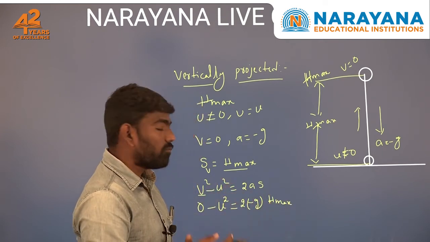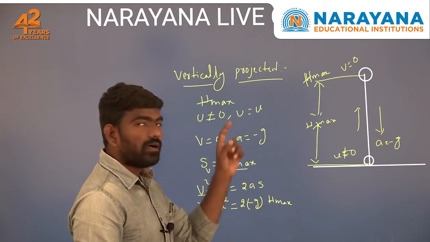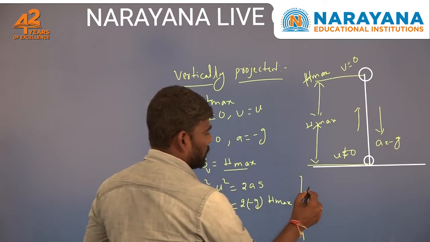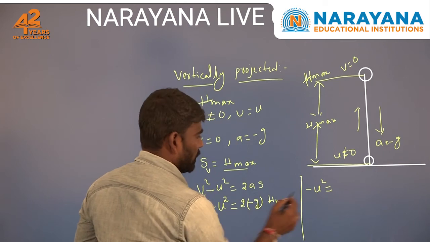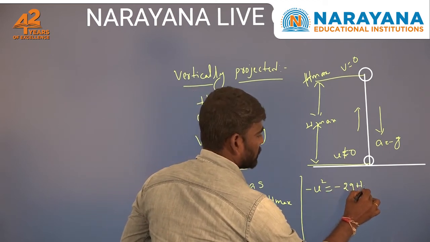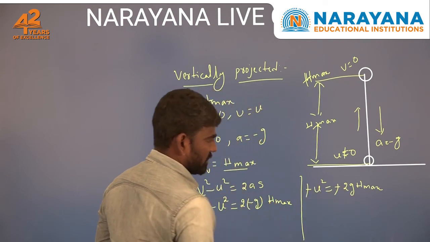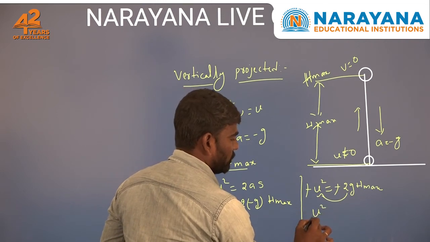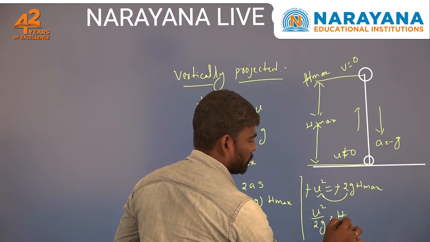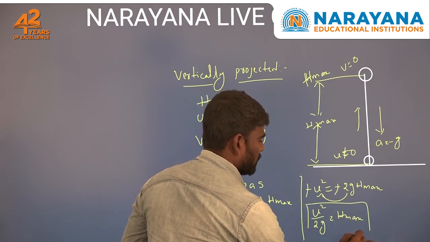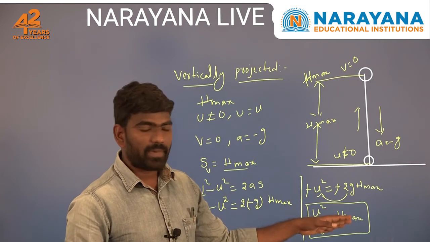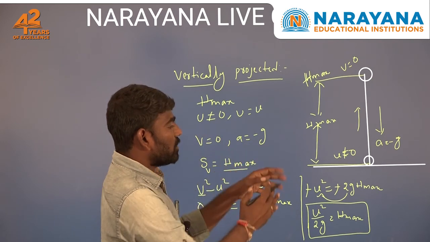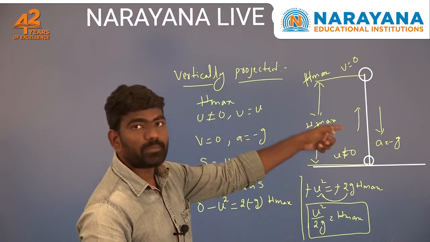So what is the equation we will get to know the maximum height? For simplifying this equation, you will get minus u square is equal to minus 2g h max. So this minus minus gets cancelled. I want to find only h max, that's why I am sending this 2g to this side. What you will get, u square by 2g is equal to h max. So this is the general formula we use to know the maximum height it will reach. By using this formula we can get it. So in this way the parameters change in a vertically projected body.